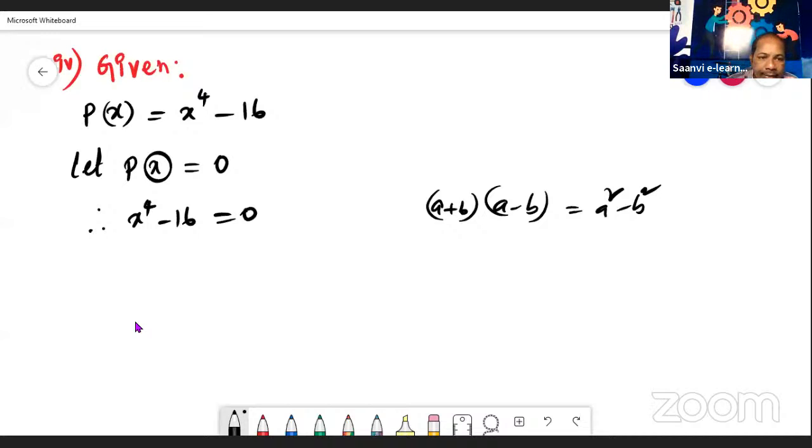To convert it, this x power 4 is there, so x power 4 we write as (x square) whole square, minus, and the 16 is there, this 16 we write as 4 whole square.